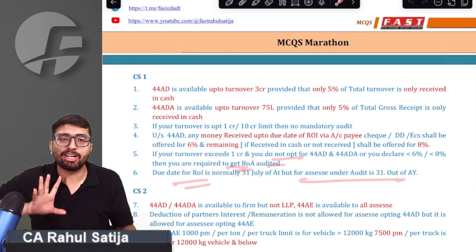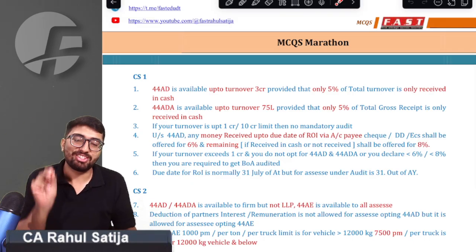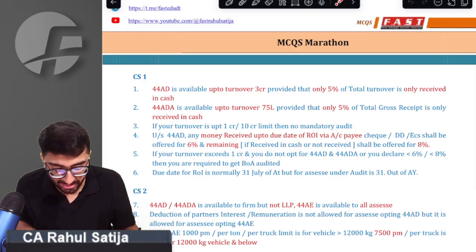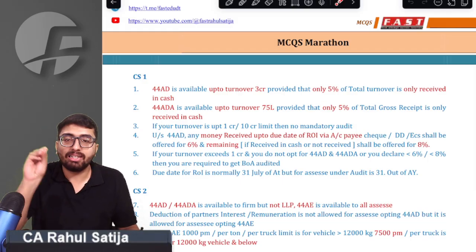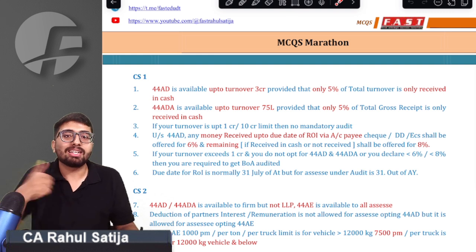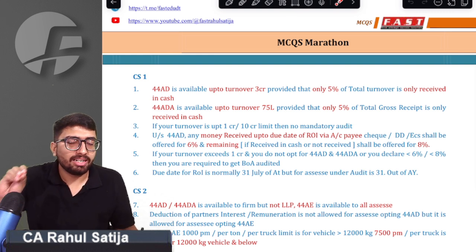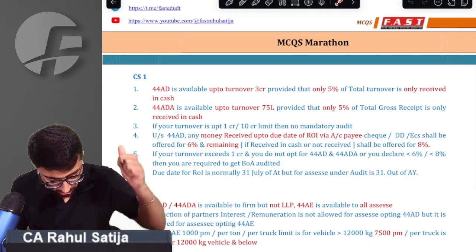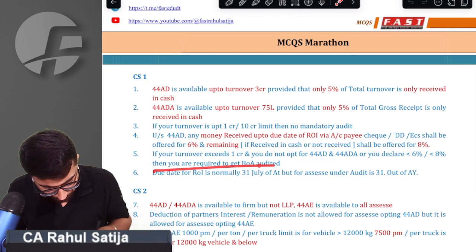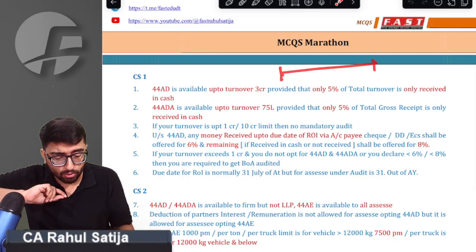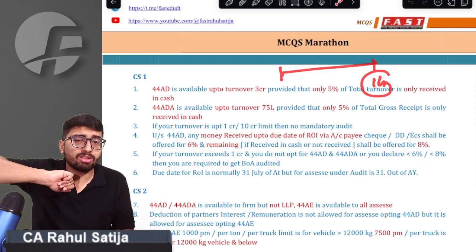What is the due date of ROI? Normally the due date of ROI is 31st July for every assessee. But if you are required to get your books of accounts audited, then for you the date will turn out to be 31st October. If you are a partnership firm required to get books of accounts audited, then the due date for partners shall also be 31st October. We got that point. If your turnover exceeds 1 crore, then you are required to get your books of accounts audited.